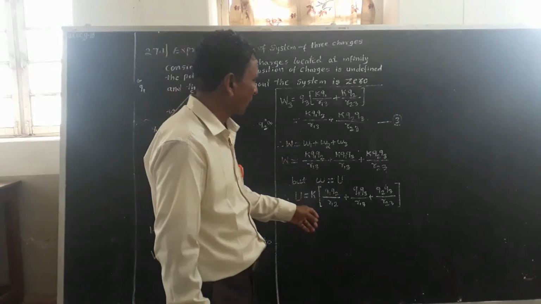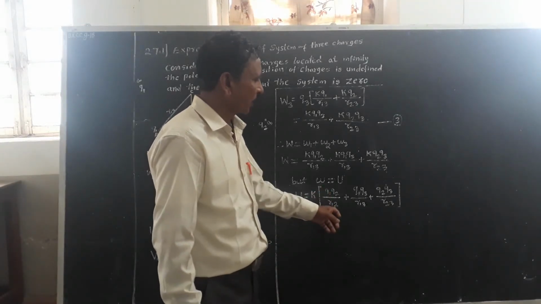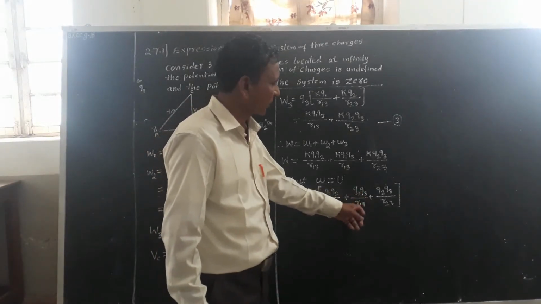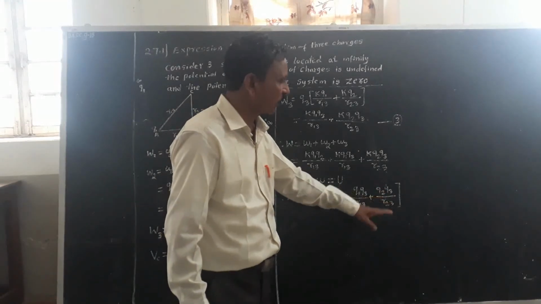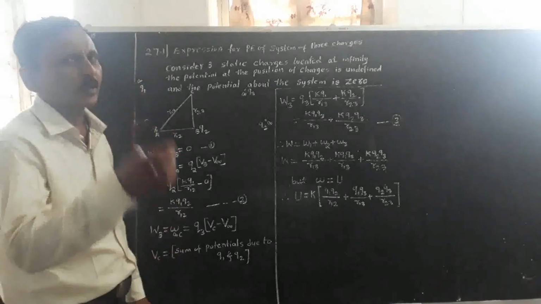Hence, U equals 1 upon 4 pi epsilon naught into the bracket Q1Q2 upon R12 plus Q1Q3 upon R13 plus Q2Q3 upon R23, and this can be extended for n charges also.